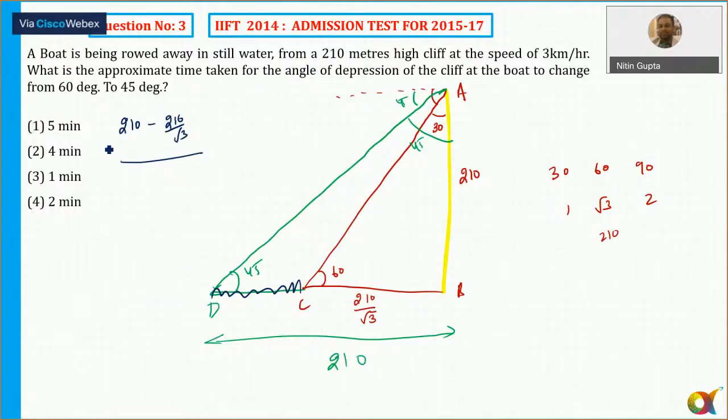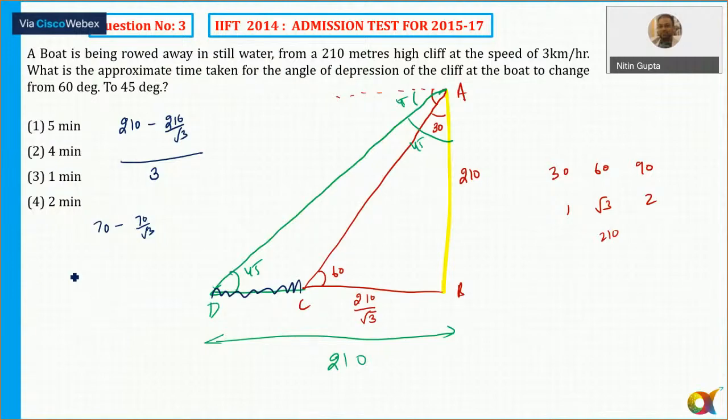The options are in terms of minutes, so you can convert from hours to minutes; हम जानते ही हैं. So this comes out to be 70 by root 3.